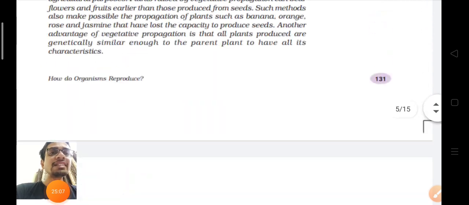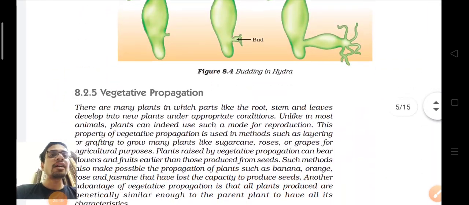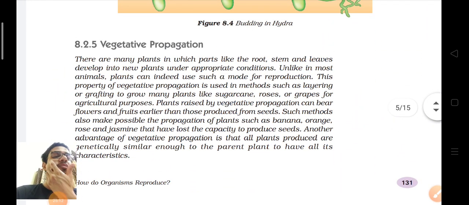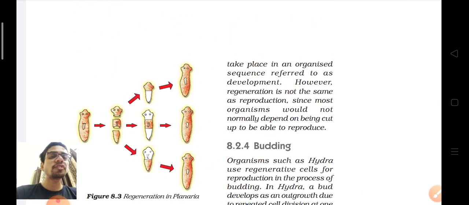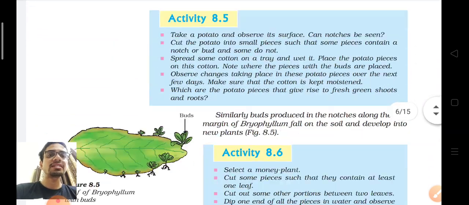Today's class was very simple and easy. If you have any doubt, you can write to me, and you have to make easy notes. You just have to write the names of the asexual modes of reproduction and one line for each mode. So you have to make a 10-line note only for today's class. Okay, thank you.